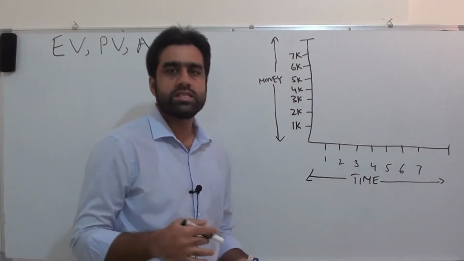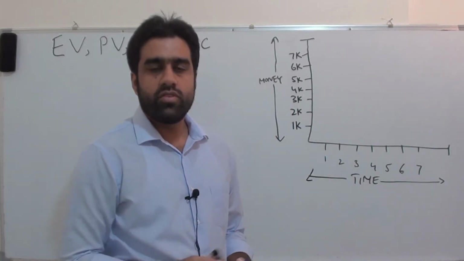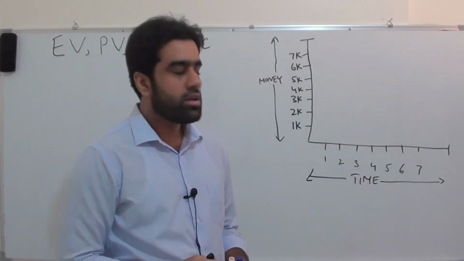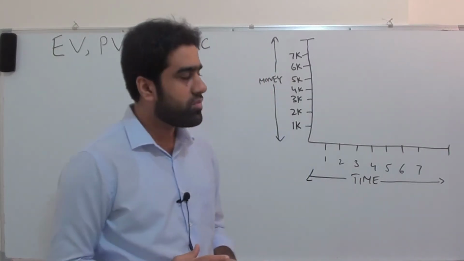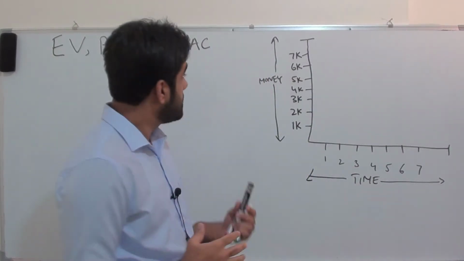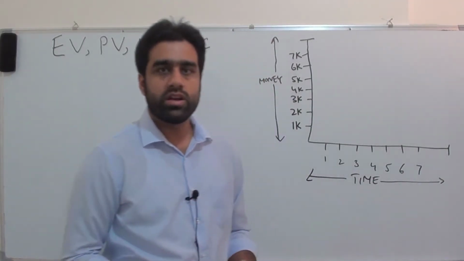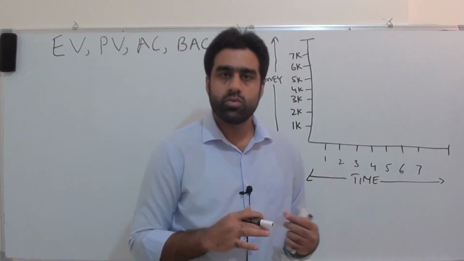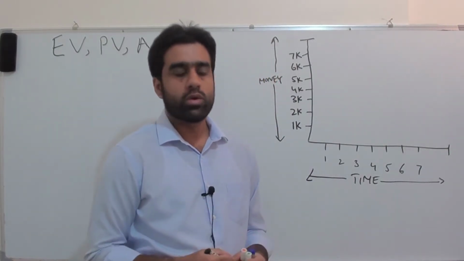More or less all the formulas we are going to see in future with regards to earned value management rely on these four parameters. So it's very important that we know what these four parameters are and how to calculate them. It's very simple but very important. You need to know the logic behind it and how to calculate it.